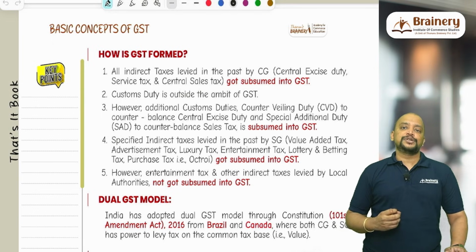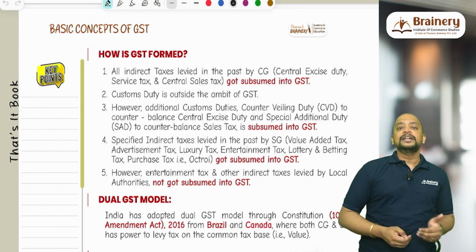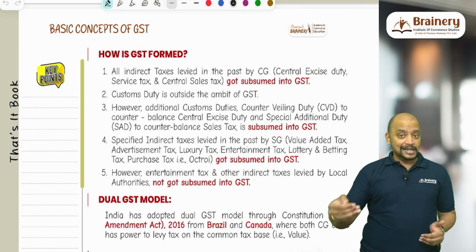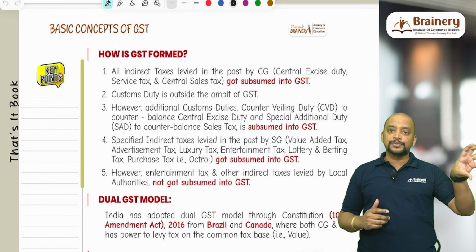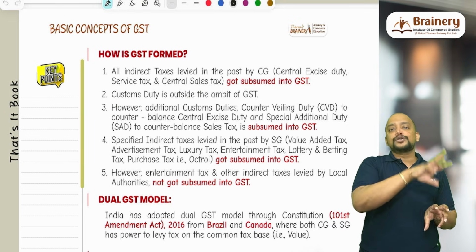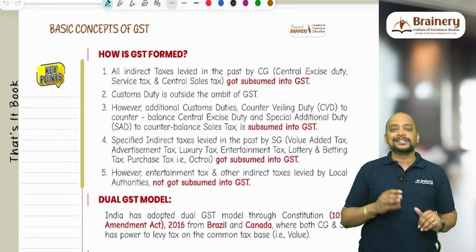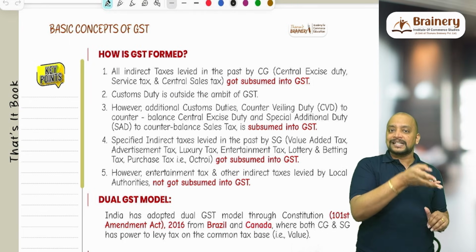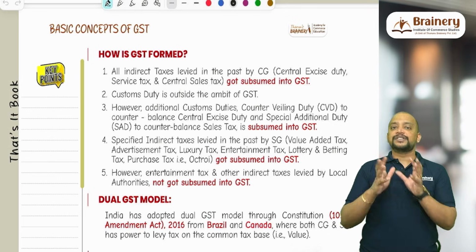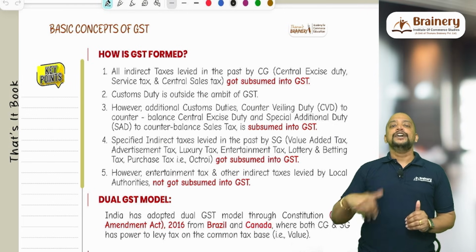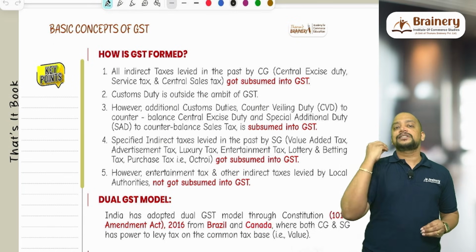What were the additional customs duties? CVD and SAD: countervailing duty to counterbalance excise duty, and SAD to counterbalance sales tax, also got subsumed into GST. Earlier we had these two as a part of customs duty. CVD is to counterbalance excise duty, and as excise duty got subsumed into GST, CVD also got subsumed. SAD is to counterbalance sales tax, and as sales tax got subsumed into GST, SAD also got subsumed, which means that now on import of goods we need to pay IGST along with basic customs duty and other customs duties.